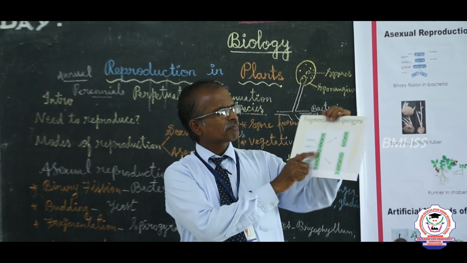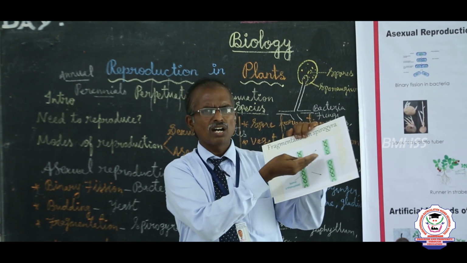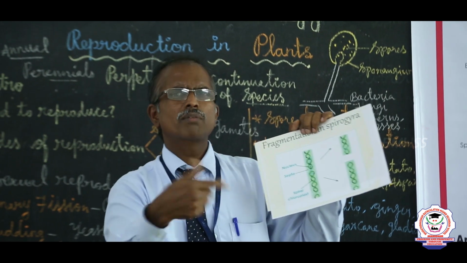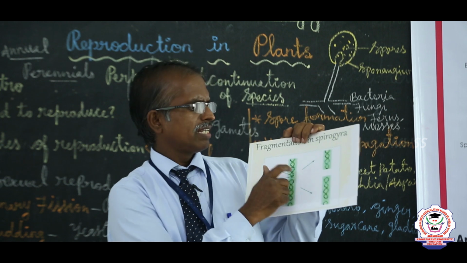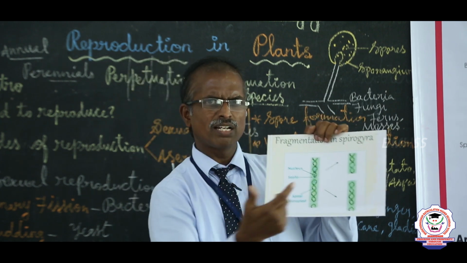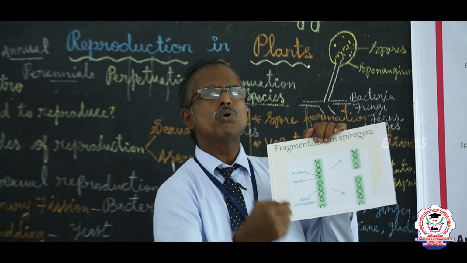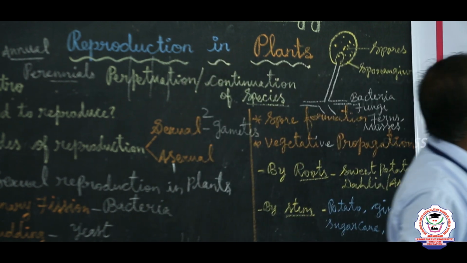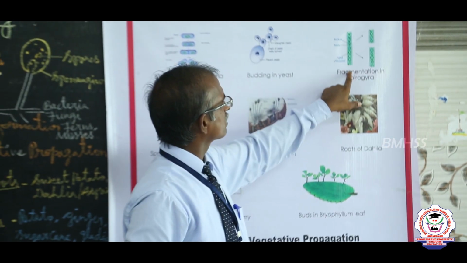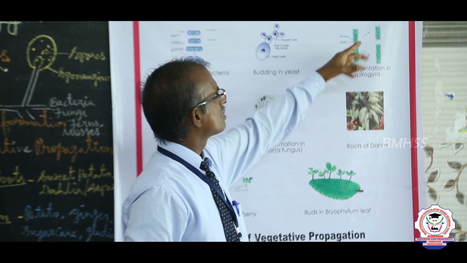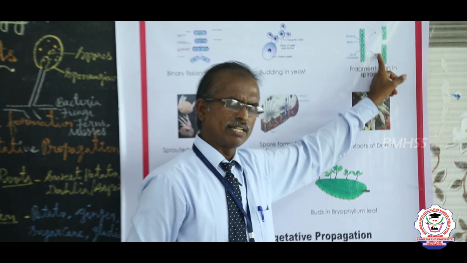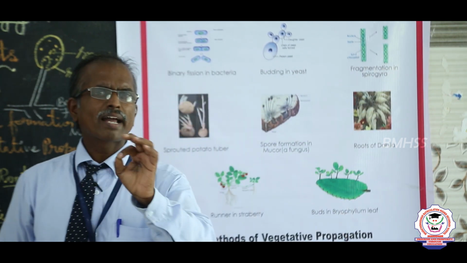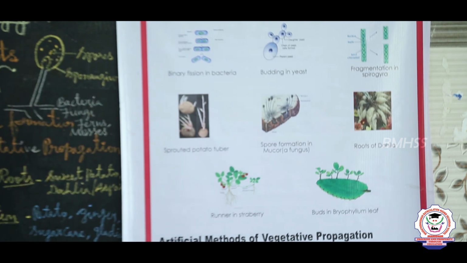Now the Spirogyra cuts or breaks into two or many pieces, two or many fragments. Each fragment afterwards develops to produce a new individual. Like we see here, this filamentous Spirogyra breaks into several pieces, and each piece forms a new Spirogyra. This method is called fragmentation. Fragmentation, that is cutting into pieces.